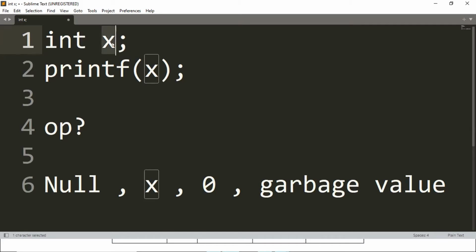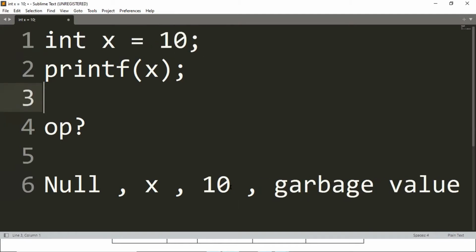So int x is like a page number. If I open it, it is already filled. What is it filled with? It is filled with garbage values. Until I specify a value, it will always be garbage value. Now if I write int x equal to 10, then 10 will be the output. And what is x over here? I told you yesterday. What do you mean by x? It is a variable. X can vary. X has a memory address. Memory address can be compared to a page number in a book.